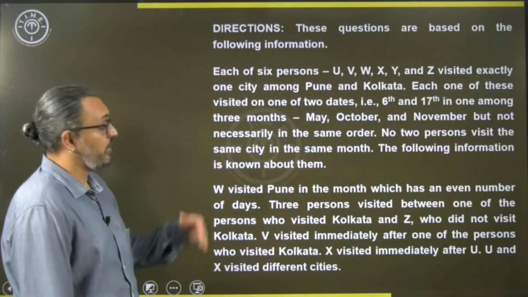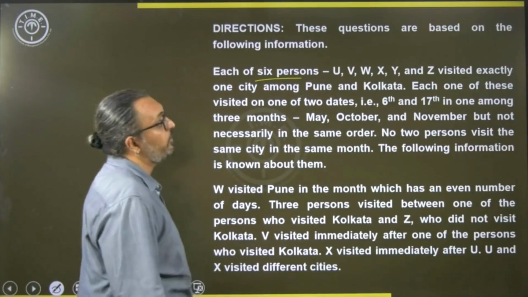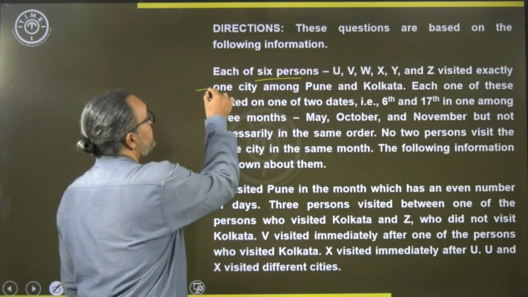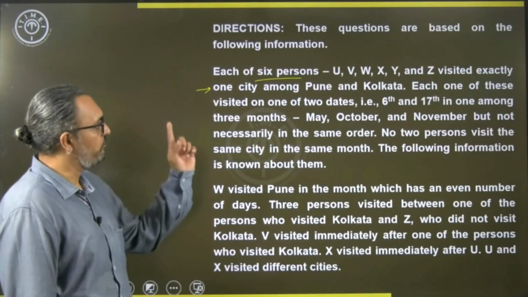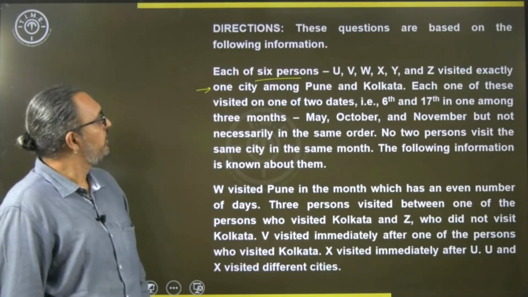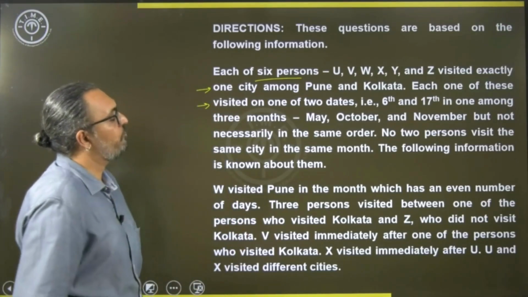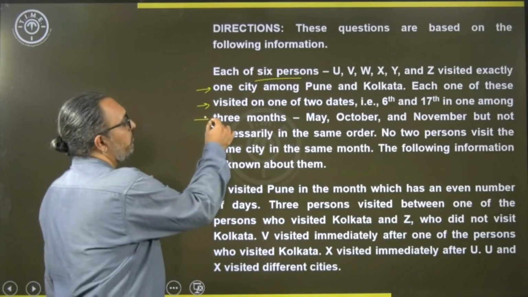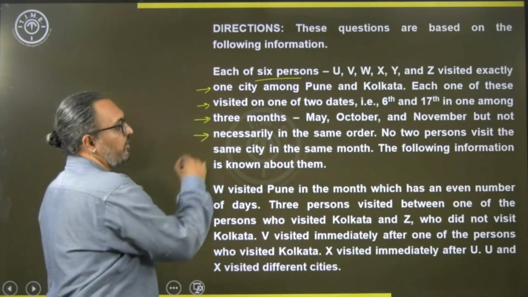Then, coming to the next set, he says each of 6 persons U, V, W, X, Y and Z visits exactly one city among Pune and Kolkata. So, there are only 2 cities given, and there are 6 people. And each one of these visited on one of the 2 dates, that is 6th and 17th, in one among the 3 months, that is May, October and November, not necessarily in the same order.